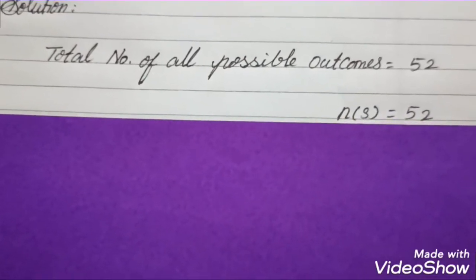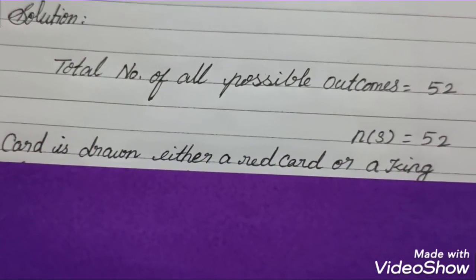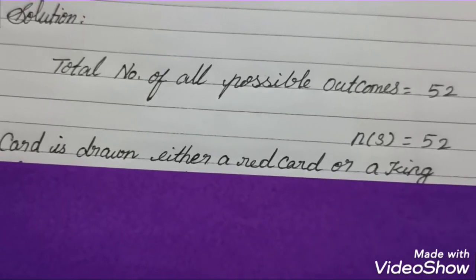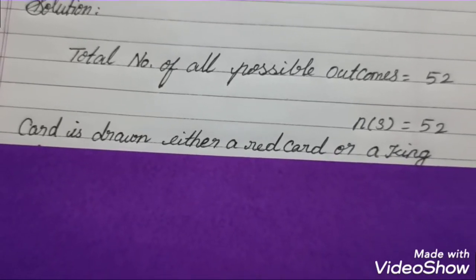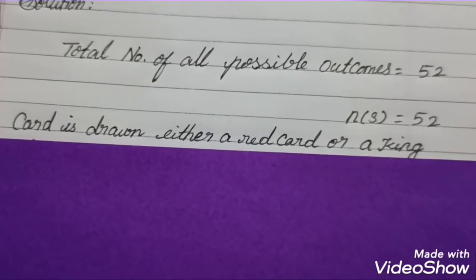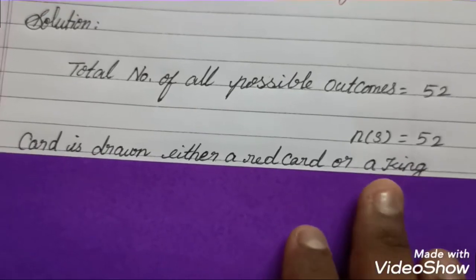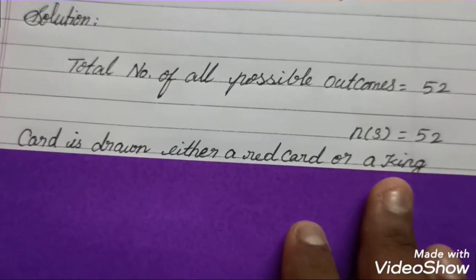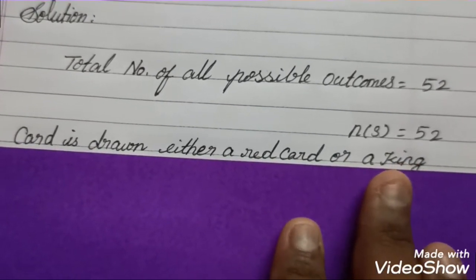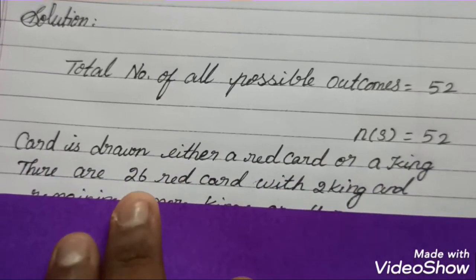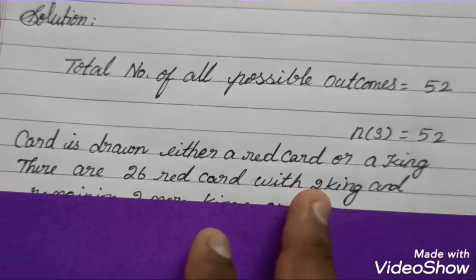So here the card drawn is either a red card or a king. Already you know how many red cards are in the pack of 52: totally 26 red cards, and we need to select a king also. Totally there are 4 kings. In the red cards, 2 kings are already there, and the remaining 2 kings are extra.